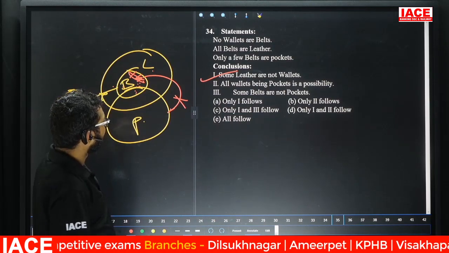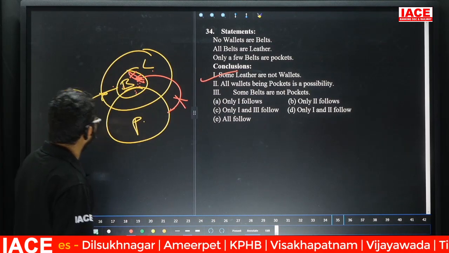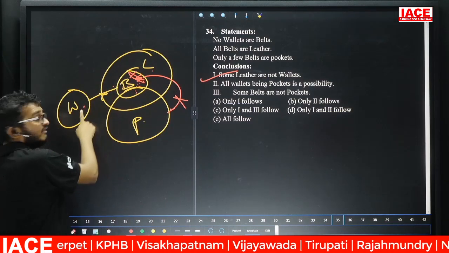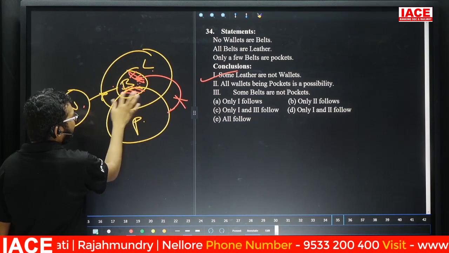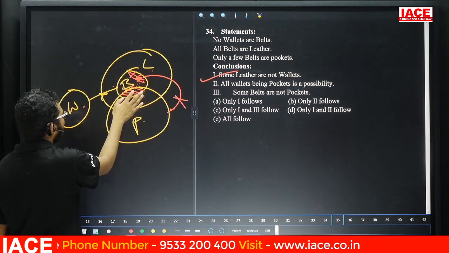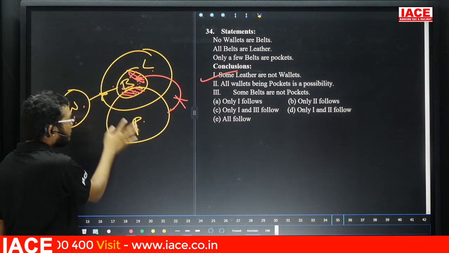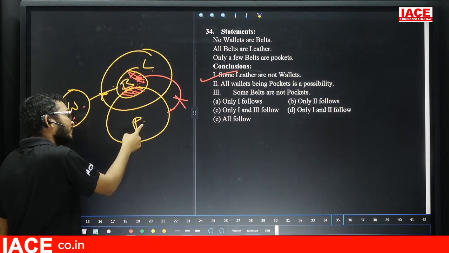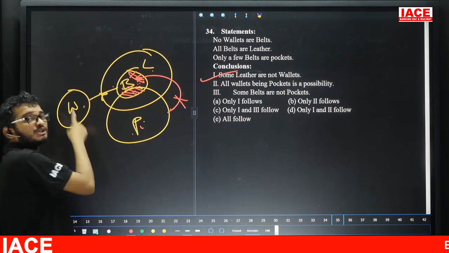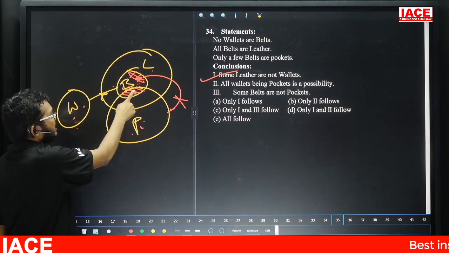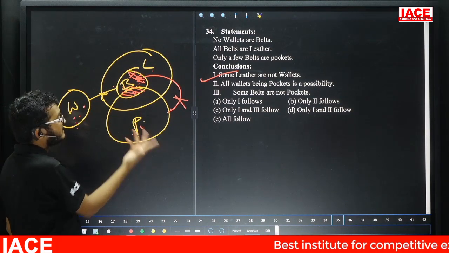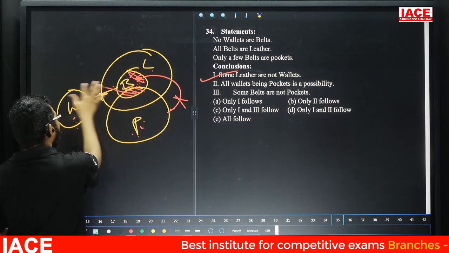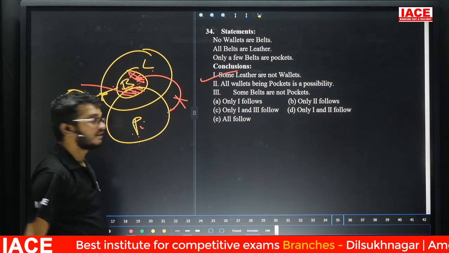All valid being pocket is a possibility. Friends, check here. We know no belt is valid. No belt is valid means in belt, pocket is some part. Some part of pocket is not valid. But valid to pocket we can't say. All pocket being valid is a possibility. Wrong. Why? Because already some part of pocket is not valid. But all valid being pocket is a possibility. Correct. Why? Because I am able to draw the diagram like this. This one is correct.